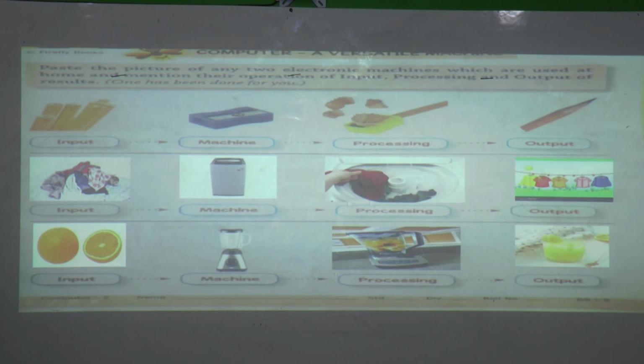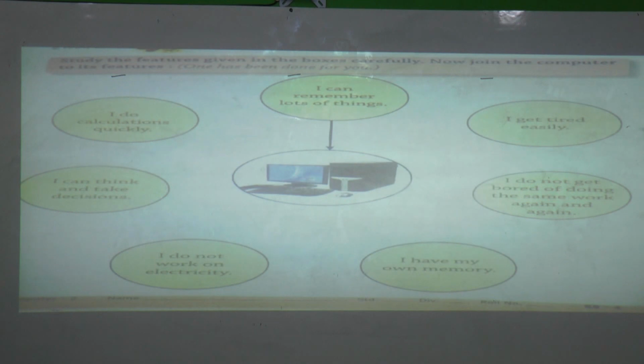How many machines do we see here? First machine is the sharpener, next is the washing machine, and next is the mixer jar. Right? There are so many machines that we are using. Why are we using them? Because we want our work easy. That's why we are using these machines.